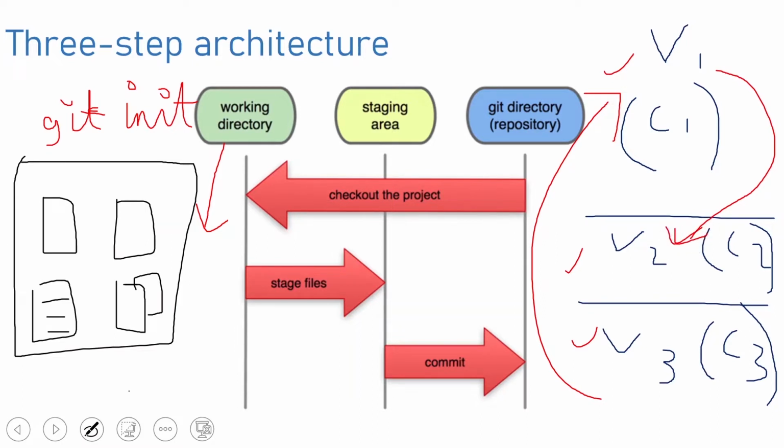So what is the staging area? For example, I want to add this file to the staging area, so I will write SA. This file also I want to add to the staging area, and this folder also. But I don't want this file because, let's say, it is an auto-generated log file. So I won't add this file to the staging area. Only these files will get added to my commit, and this log file won't get added to the commit. Why? Because this file is not added to my staging area. You won't understand this if we don't do a practical, so let's do the practical.